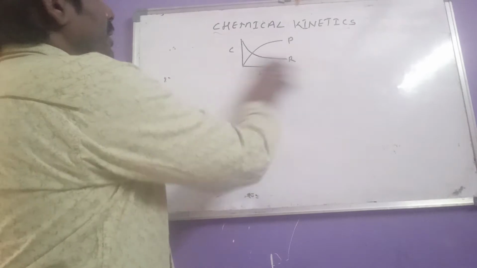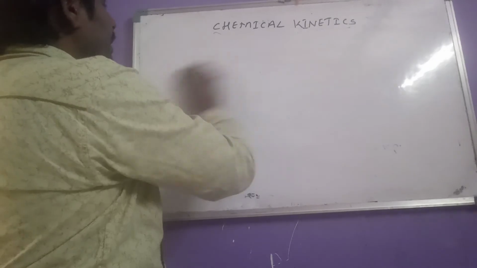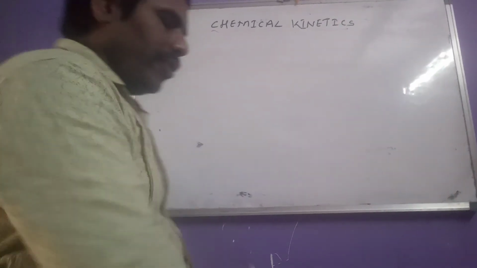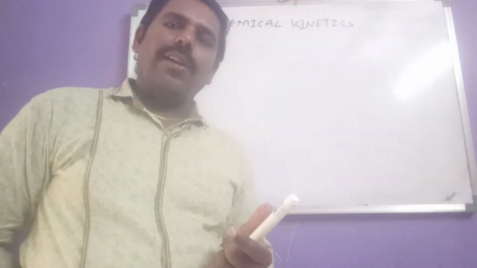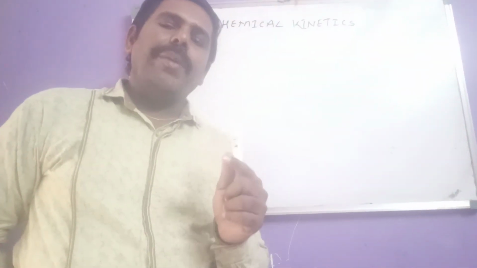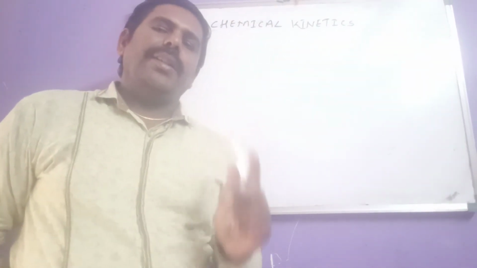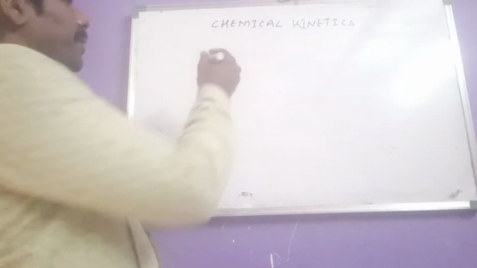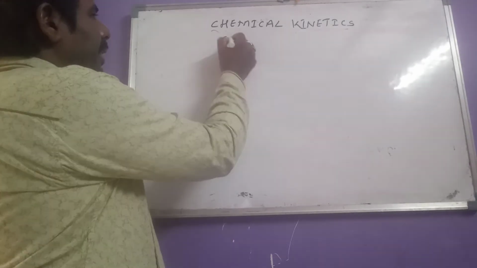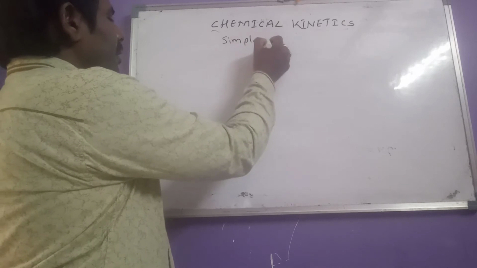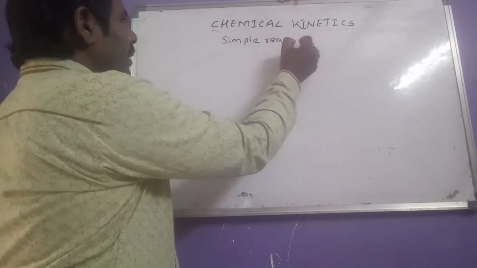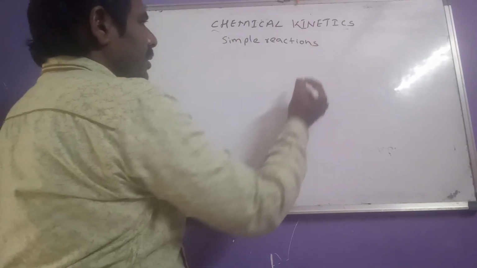Then another classification is also there: classification of reactions on the basis of steps. That means some reactions complete in a single step. Those reactions are called simple reactions.